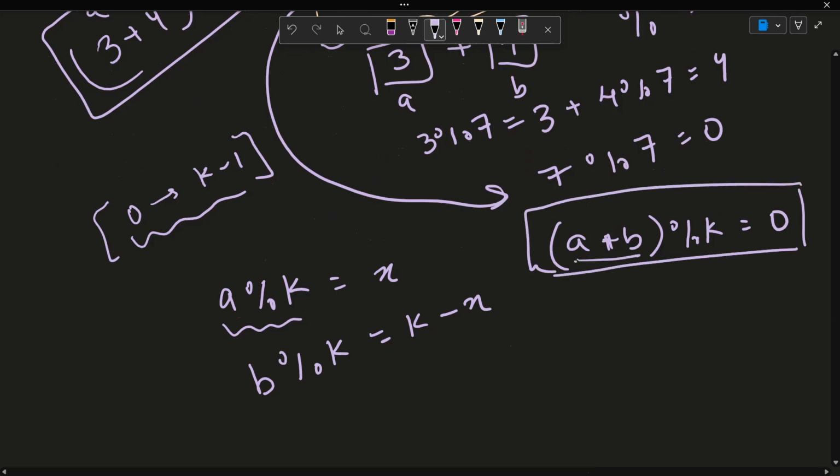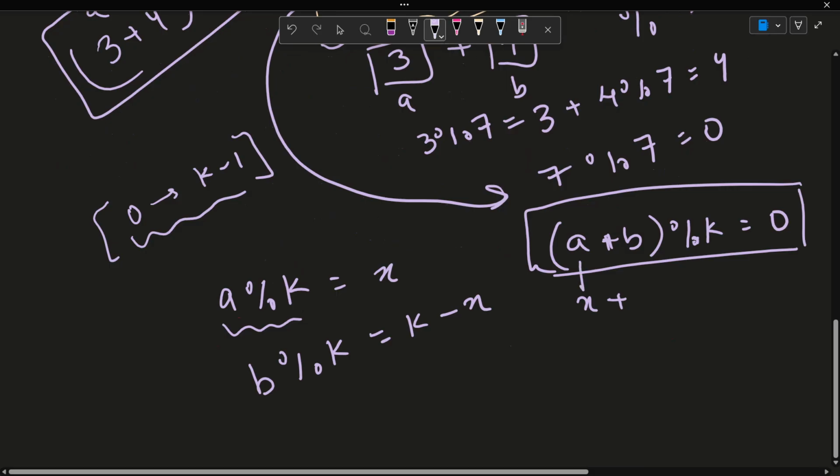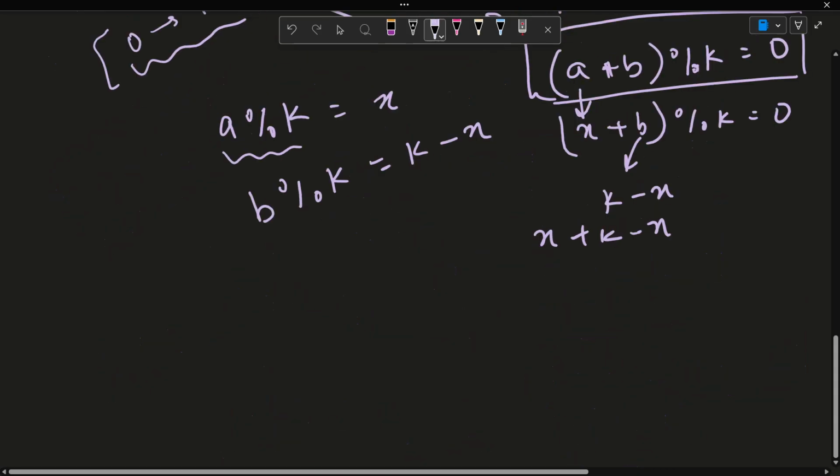So the sum of the integers is divisible by k. This is the equation that we have with us. I say a modulo k is basically x, so in place of a, let's just place x, plus b modulo k is 0. That means the remainder of b should be k minus x. So x plus k minus x, modulo k, is 0, because x cancels out. So k modulo k is actually 0.